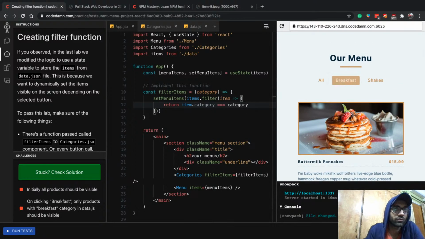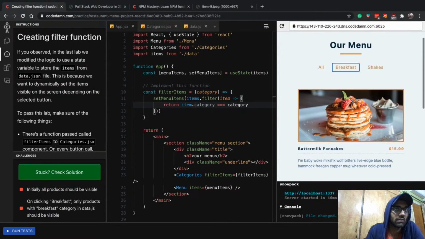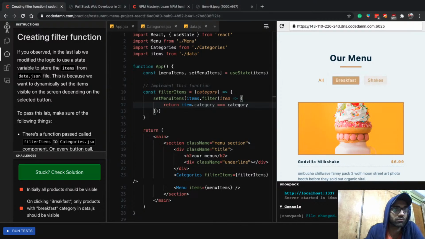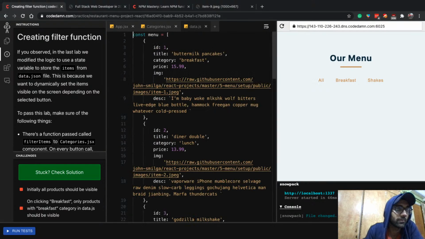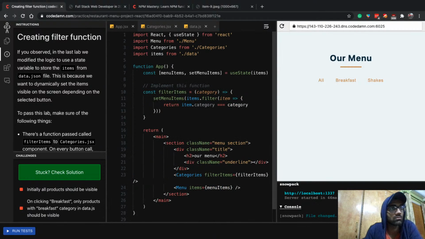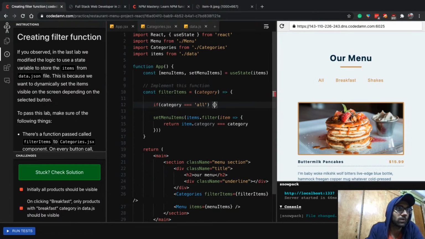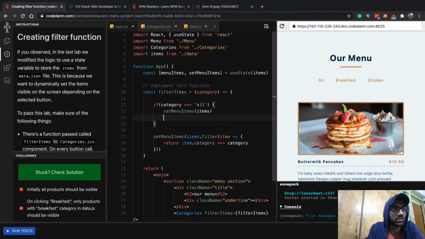for these two filters at least. If I click on breakfast and go down, you see we only have 3 items now. And if I click on shakes, we again only have 3 items now, which are just shakes. So breakfast and shakes work fine, but you're going to see we do not get anything on all. The reason for that is that all is not a category at all here, right? So how do you do that? Well, you will have to specially handle the case for all and just say if category is in fact all, then set menu items to all the items, and just leave the function. Or maybe you can throw in an else here, but it depends on you, right?